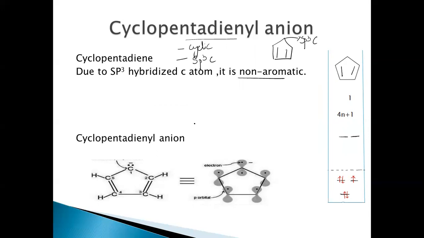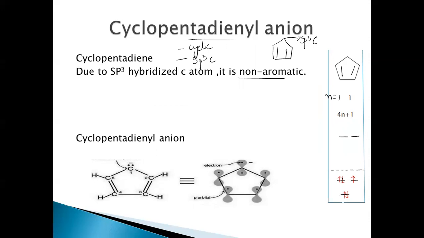So how can you make it aromatic? Since n is equal to 1 here, it follows the 4n plus 1 pi electron rule. So this is non-aromatic here.